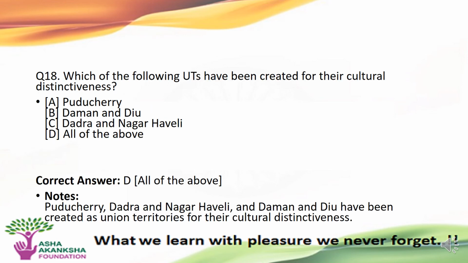The next question is, which of the following union territory have been created for the cultural distinctiveness? Options are A. Puducherry, B. Daman and Diu, C. Dadar and Nagar Haveli, or D. All of them. The correct answer to this question is option D, that is, all of them have been declared union territory on the basis of their cultural distinctiveness.